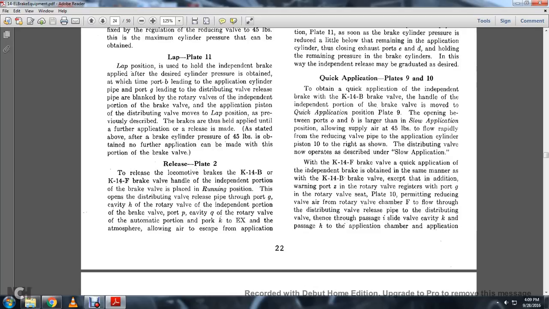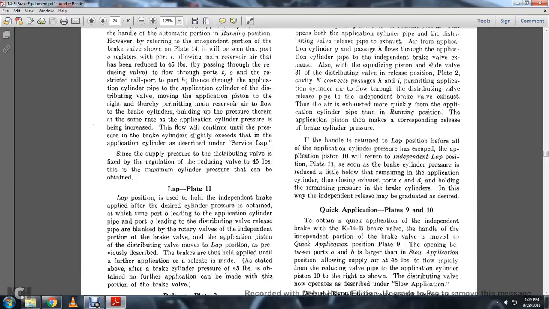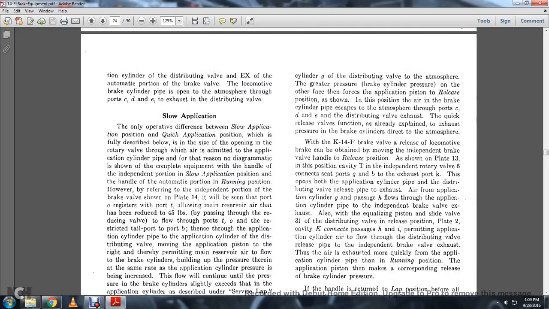Release, Plate 2. To release the locomotive brakes of the K14B and the K14F, the handle of the independent portion of the brake valve is placed in the running position. This opens the distributing valve release pipe through port G, cavity H of the rotary valve of the independent portion of the brake valve, and port Q through cavity Q of the rotary valve of the automatic portion to the EX of the atmosphere, allowing the air to escape from the application cylinder and the distributing valve to the atmosphere. The greater brake cylinder pressure on the other face forces the application piston to the release position, as shown.